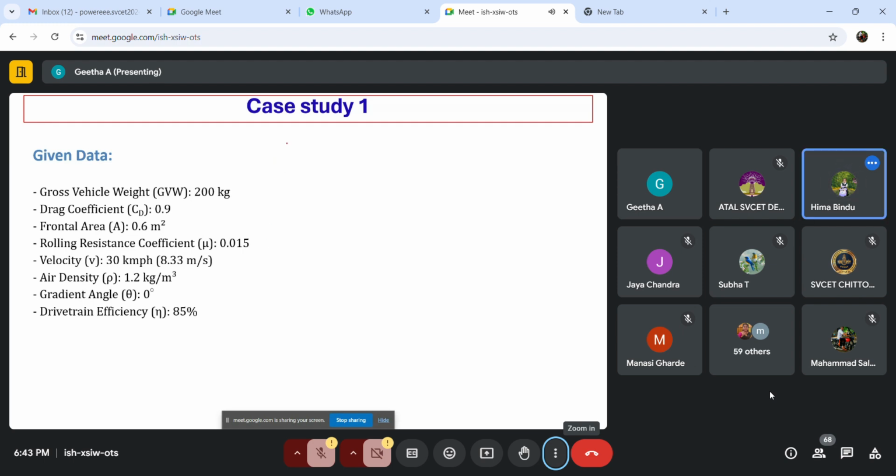So first, this is for a two-wheeler. Now we are going to design a battery for the specifications that I have given.